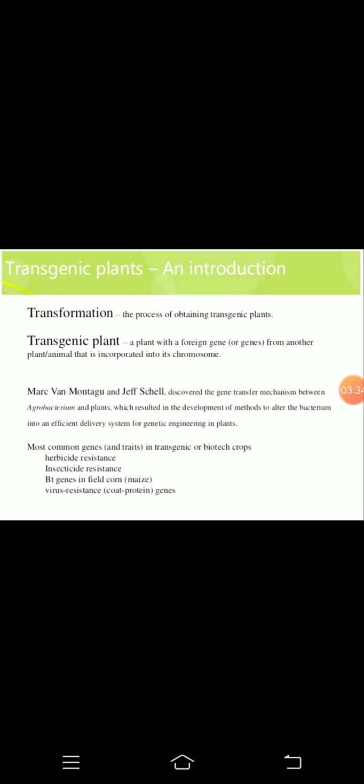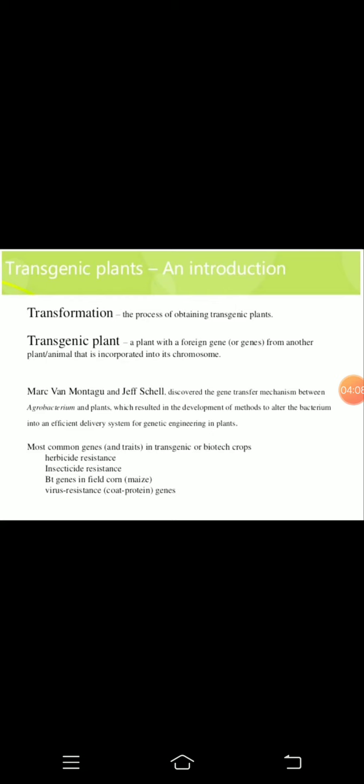This bacteria will infect dicot plants and some monocots which have the ability to release acetosyringone. This property was utilized by Montagu and Schell to develop the genetically engineered transgenic plant. We'll see what it means in our future slides.